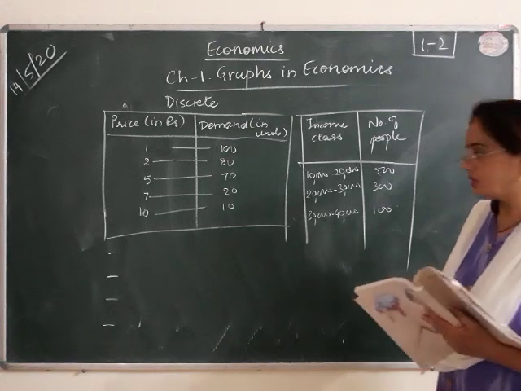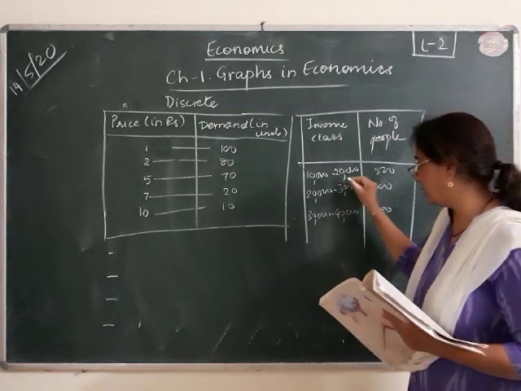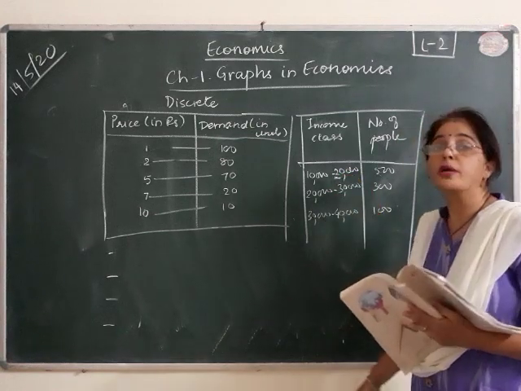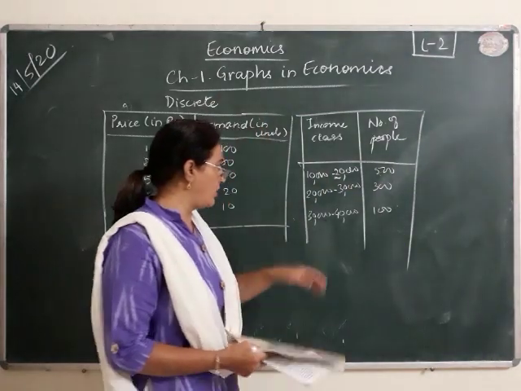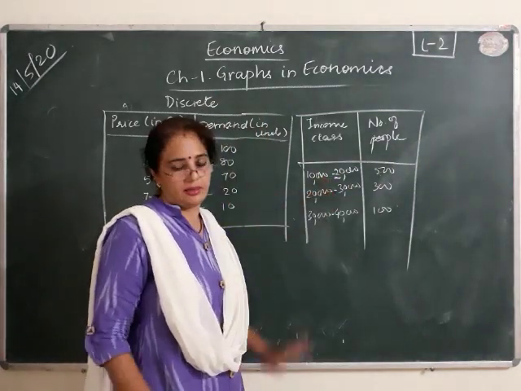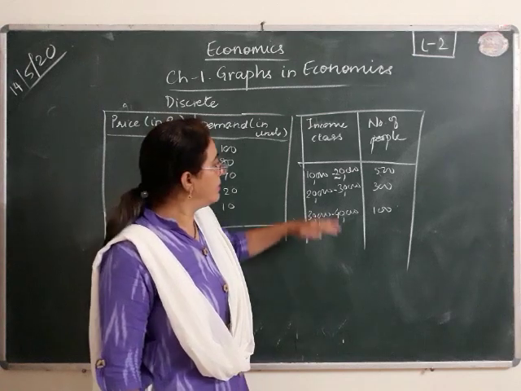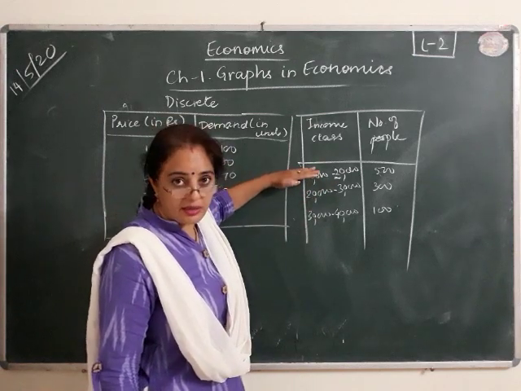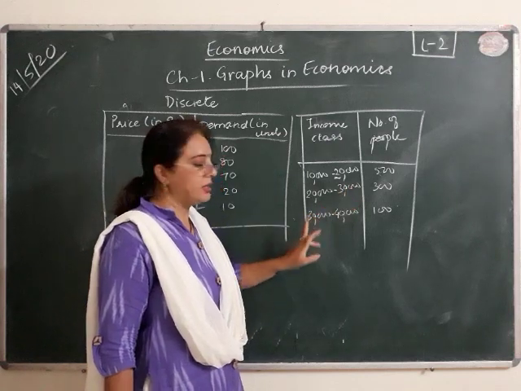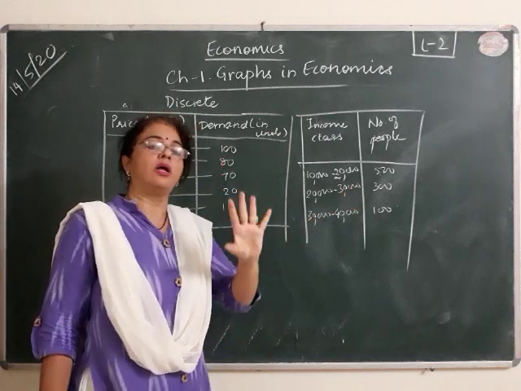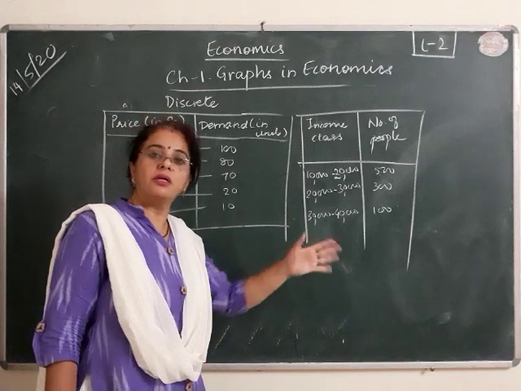Now a question may arise in your mind, what if a person's salary or income is exactly 20,000? Whether he will fall under this category or this category. Similarly, if a person's income is 30,000, will he fall in this category or this category? Here one rule has to be established in the beginning of the research.